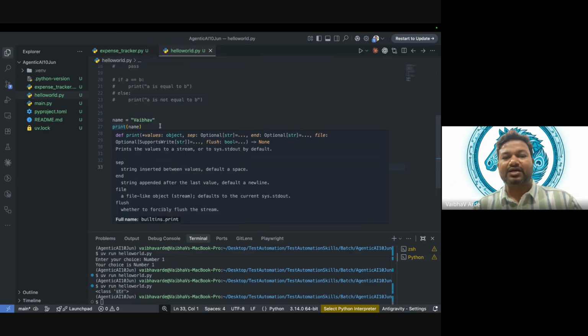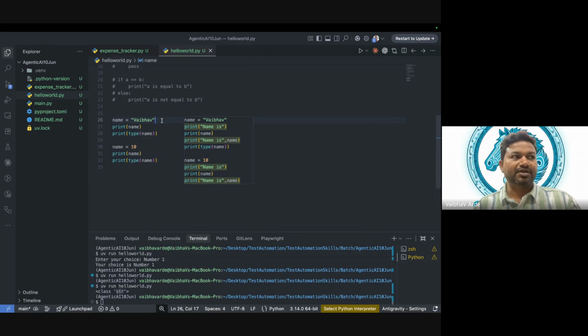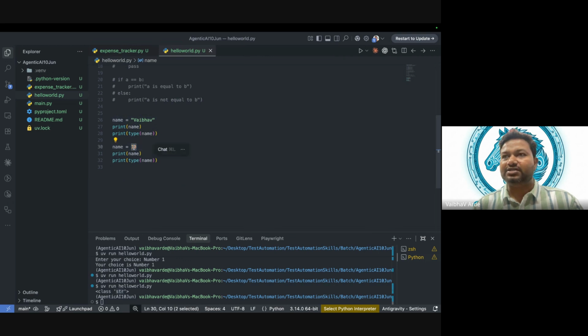Because every variable has its data type predefined, correct? But here in Python, Python is dynamically typed. So if it was a string, later on we can mark that as an integer, or we can change the value of it, and it can be of any data type. Getting it? This is a boon, and this can be a curse if we don't handle it properly.